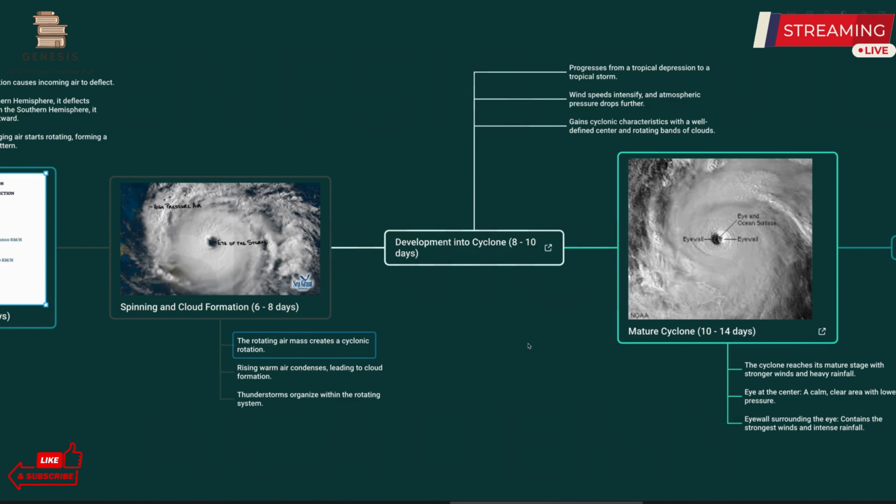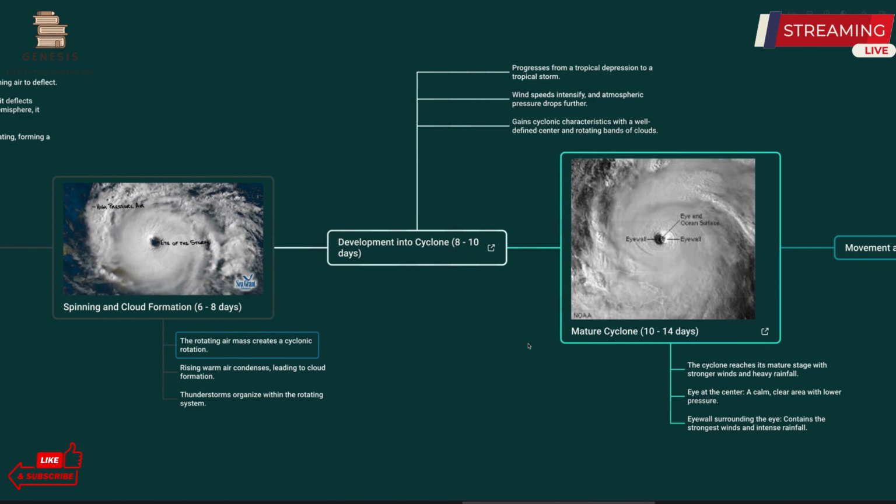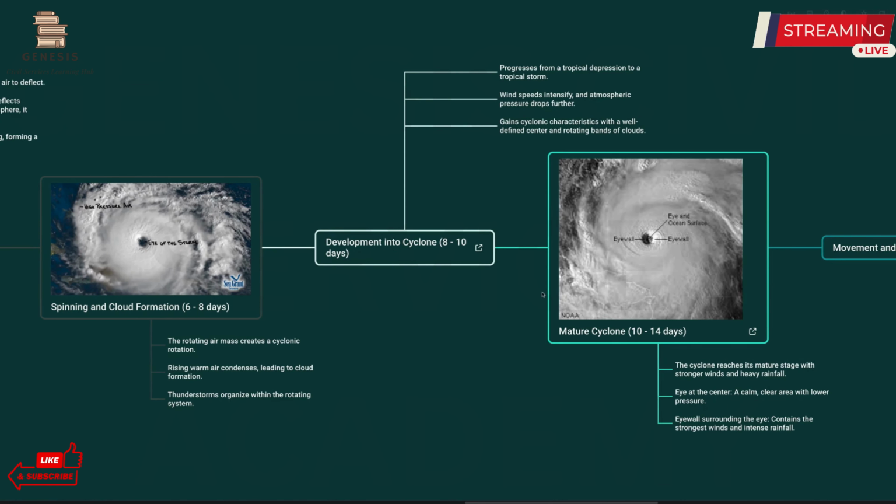In the next 8 to 10 days, it gains cyclonic characteristics with a well-defined center and rotating bands of clouds. Wind speed intensifies and atmospheric pressure drops further, and it progresses from a tropical depression to a tropical storm. So, tropical depression is a precursor or a prerequisite for the formation of the tropical storm.